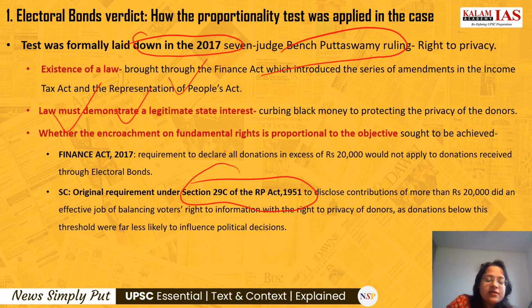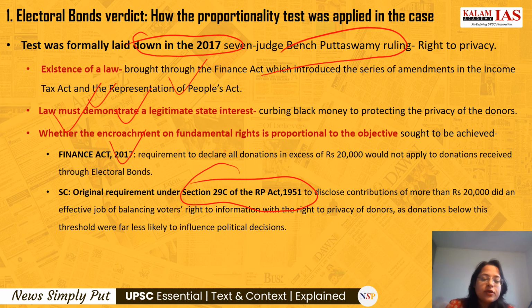But through the Finance Act 2017, which brought in the electoral bond scheme, this requirement of declaring all donations in excess of 20,000 rupees would not apply to donations received through electoral bonds. So electoral bonds were made an exception where contributions in excess of 20,000 rupees would not be disclosed.